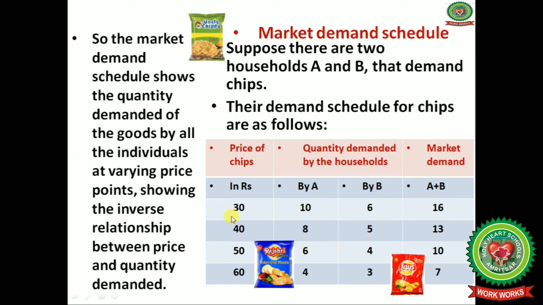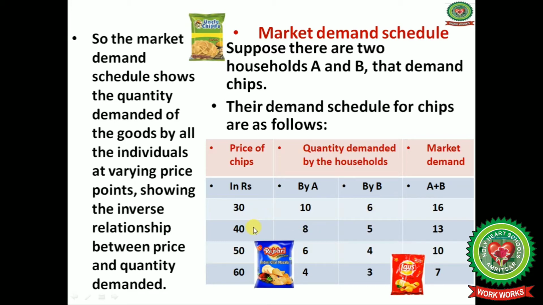First, at a price of rupees 30 per packet, the demand by household A is 10 packets, while B is demanding 6 packets.